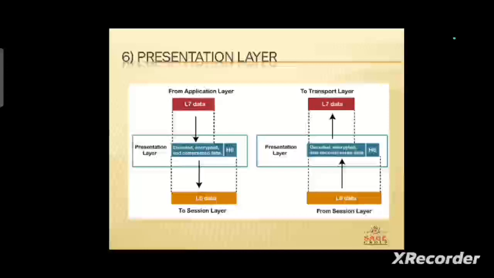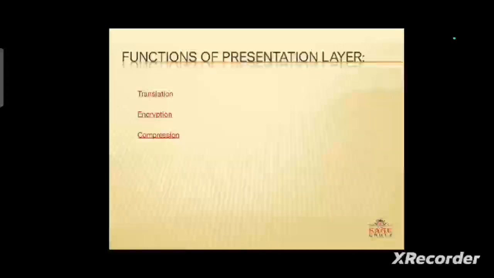Now the next one is the presentation layer. The presentation layer is basically responsible for encoding, encryption, and compression. So when it receives the data from the upper layer, it applies these techniques to the particular data and sends it to the receiving device. These are the functions of the presentation layer: translation, encryption, and compression.